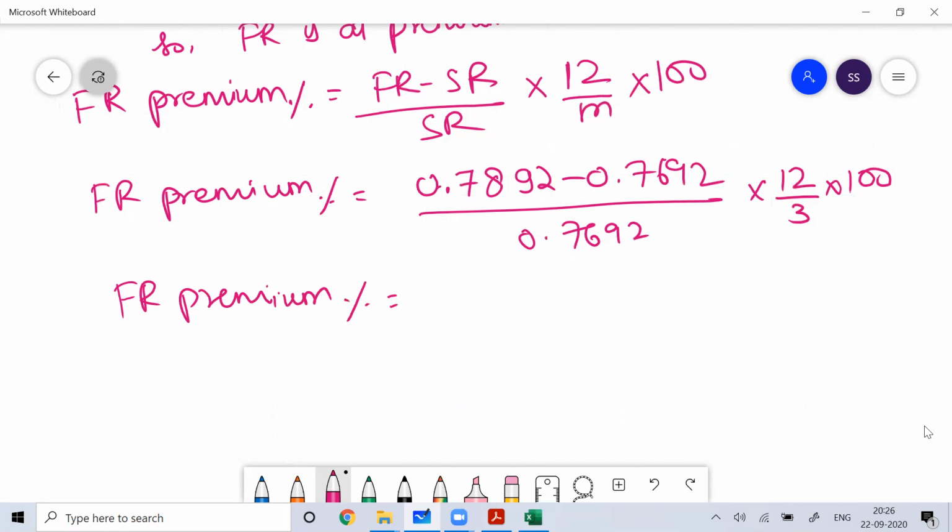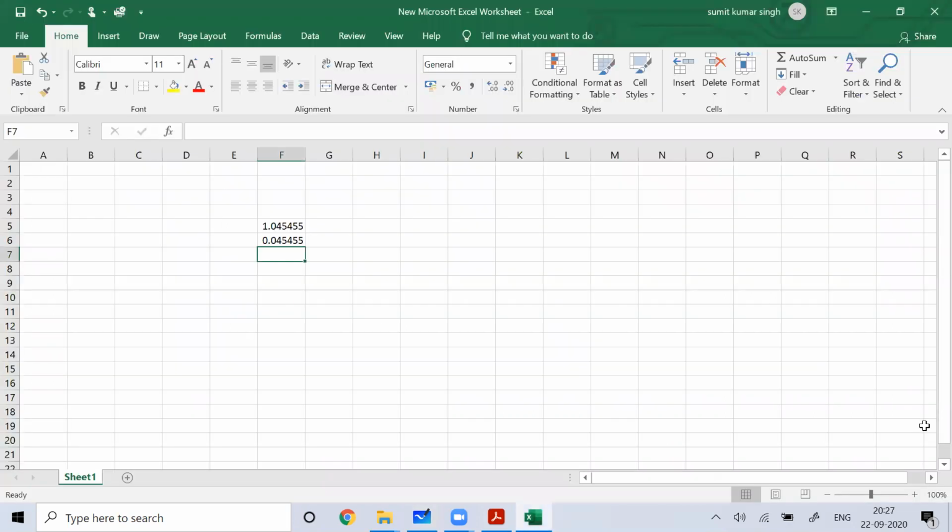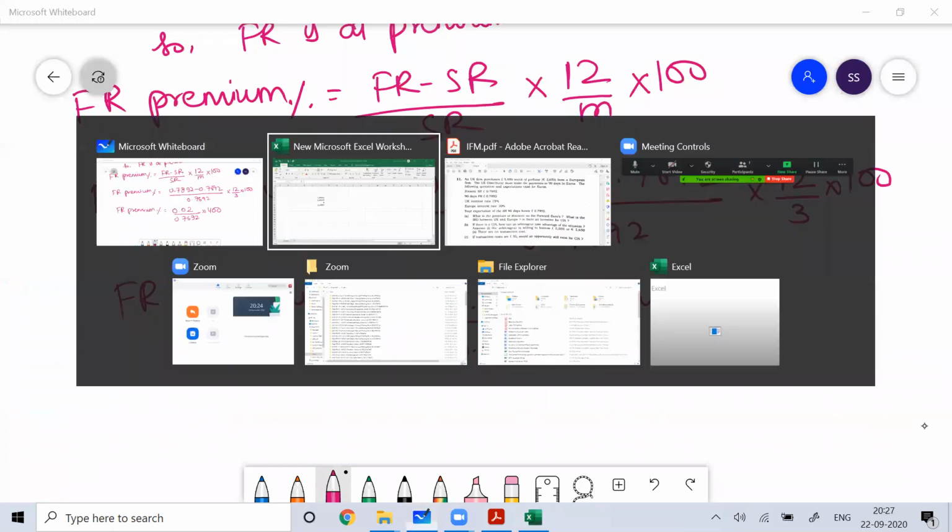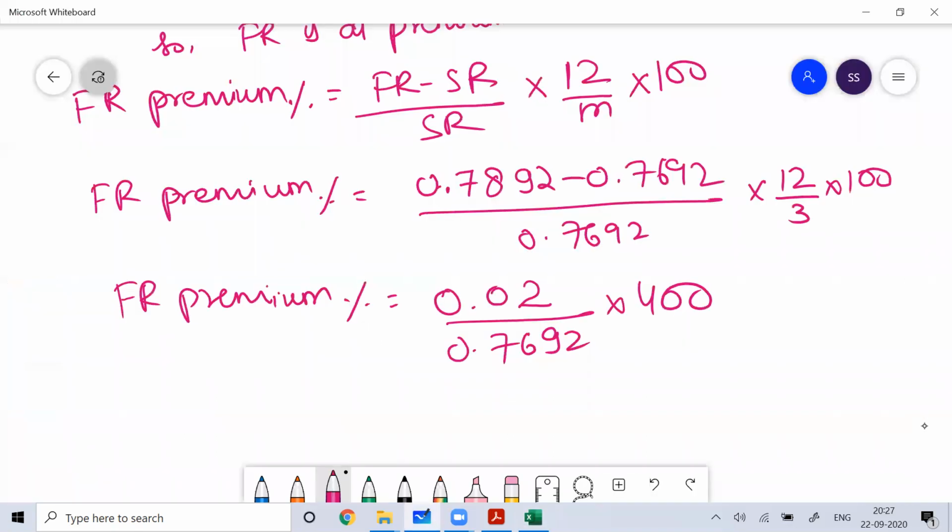This is equal to 0.02 divided by 0.7692, into 400. 0.02 into 400 is 8, divided by 0.7692, and that gives you 10.4004.